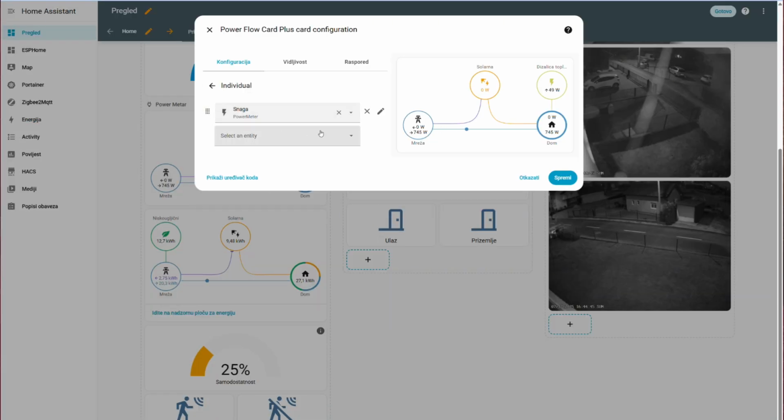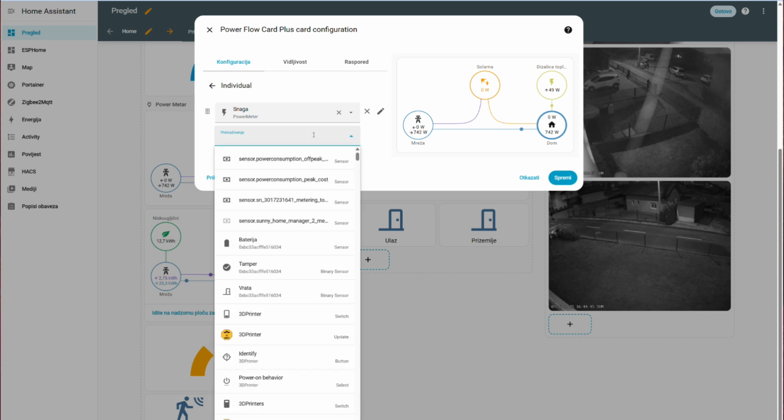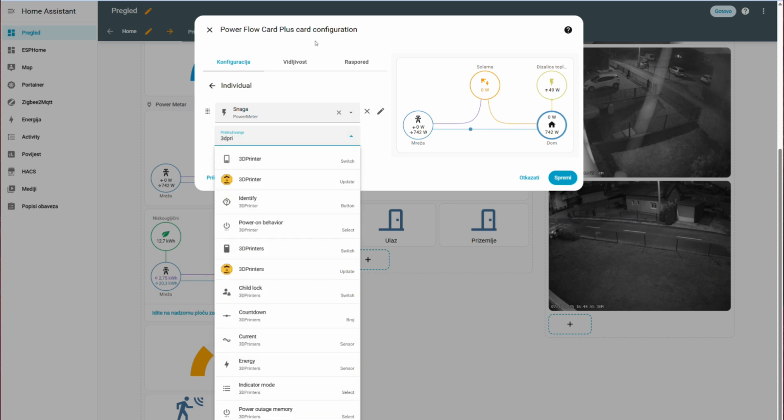I'm also using the power flow card configuration, so I will add this device here also, and once it starts consuming energy, you will see it here.